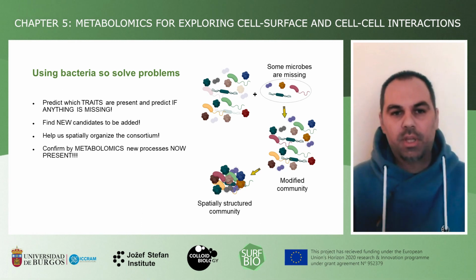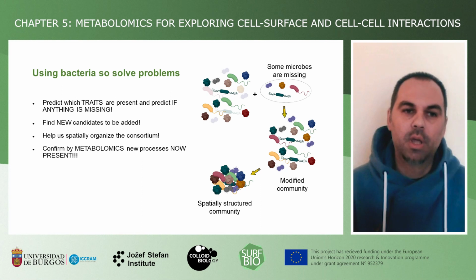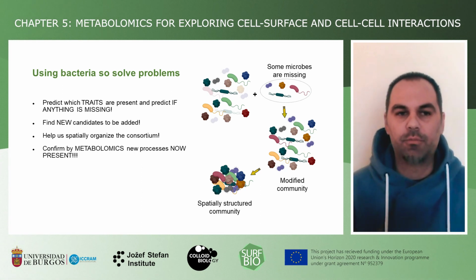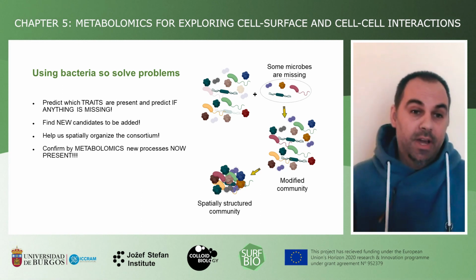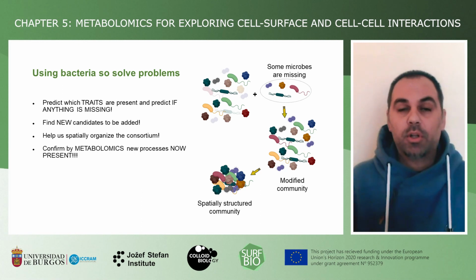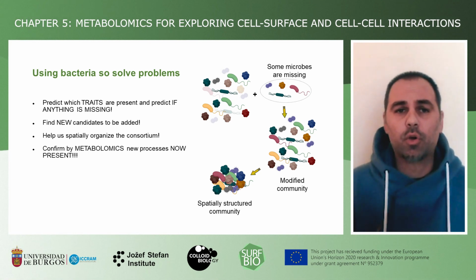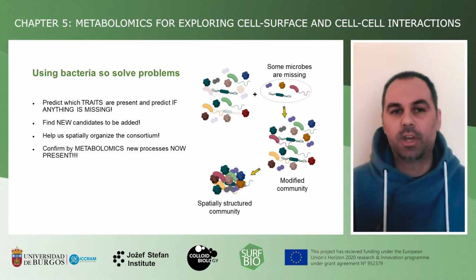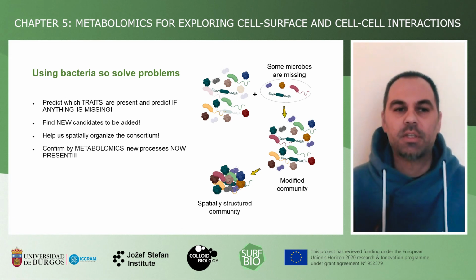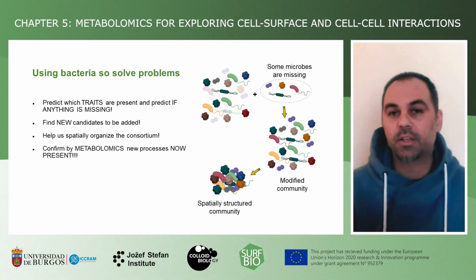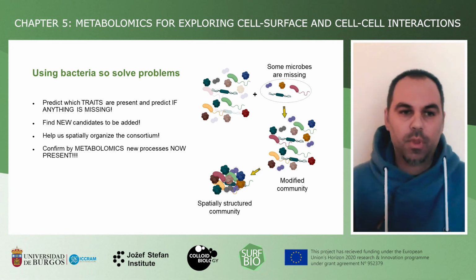Secondly, it can help us spatially structure the cells of this community to improve the exchange of metabolites between the microbes. Finally, once we are able to do all these changes, metabolomics can help us confirm that due to the modifications that we have made, specific metabolic processes have indeed increased and are now present, and that we have achieved our goal.